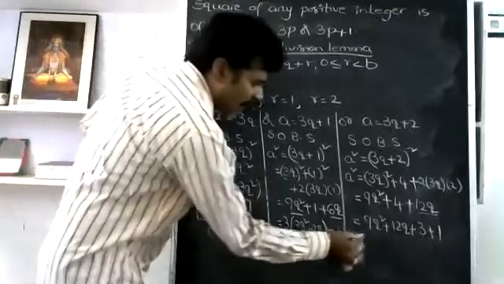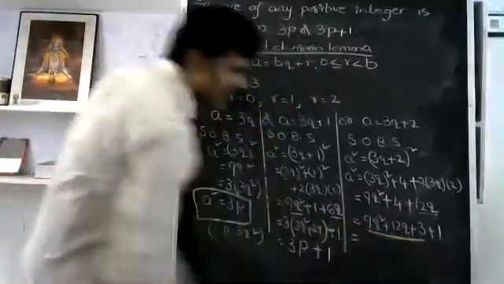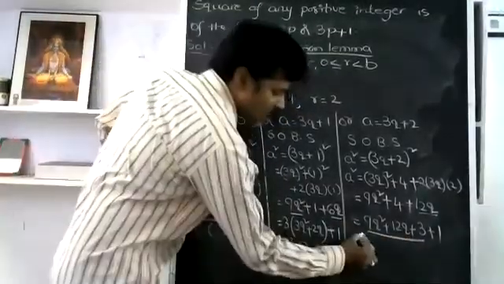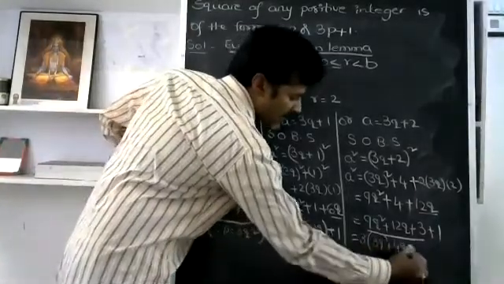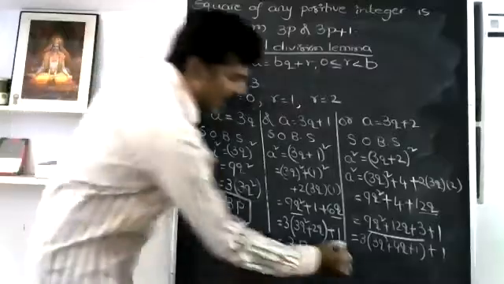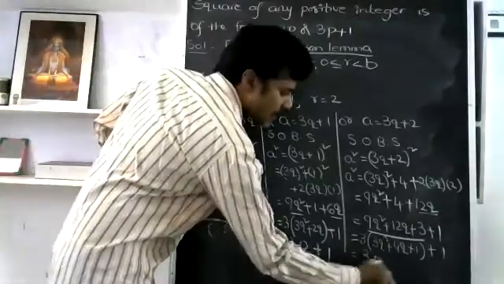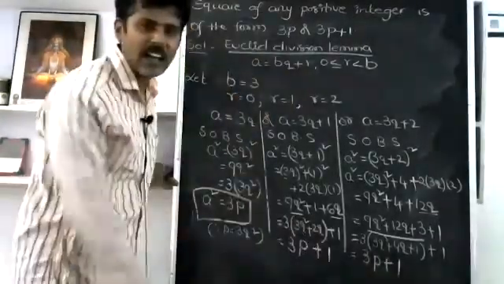So that I will get only in one step, I can common 3 in all the 3 terms. I will get 3 times (3q square plus 4q plus 1). And finally plus 1 will be the remainder. Again, this can be written as 3p plus 1. Hence your theorem.